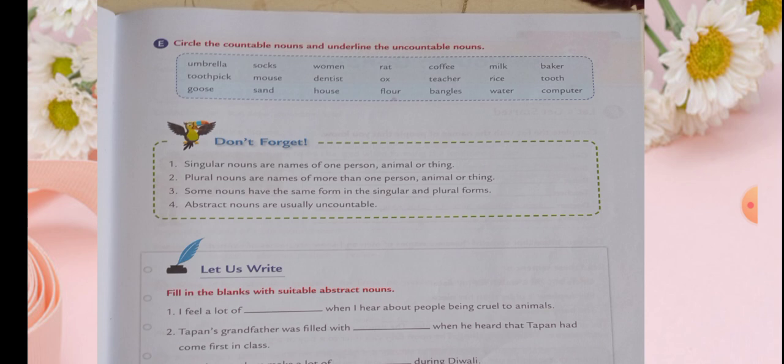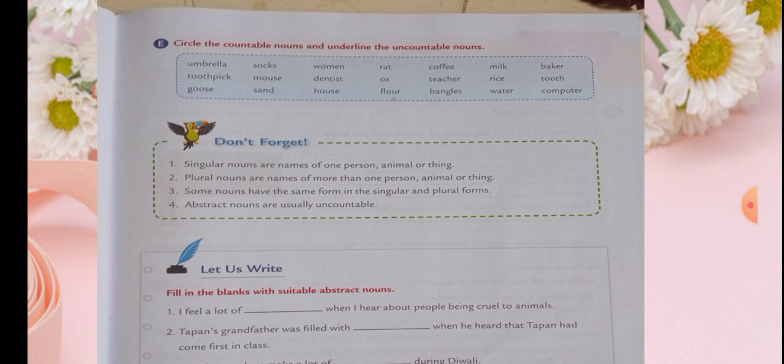Coffee is also uncountable. Teacher is a countable noun. We can count teachers, bangles. But we can't count milk, rice, water. So these are uncountable. Just underline them. Baker also we can count bakers. Who bakes the cakes is a baker. So we can count them. Tooth also we can count. Computer is also a countable noun. So circle them. So here with this we complete today's lesson.